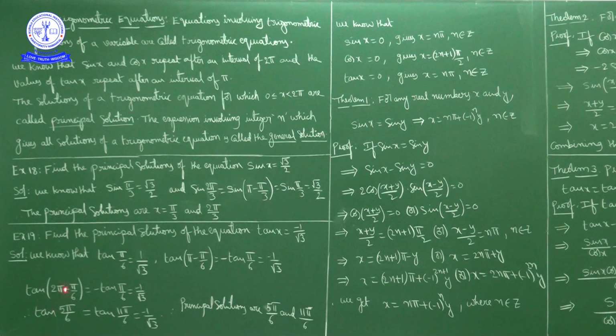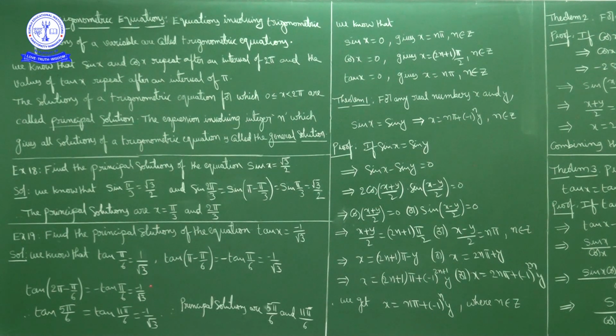So tan 2 pi minus pi by 6 is tan pi by 6, but 2 pi minus is in fourth quadrant, in fourth quadrant tan negative, so minus tan pi by 6. So minus tan pi by 6, tan pi by 6 value 1 by root 3, so minus 1 by root 3.